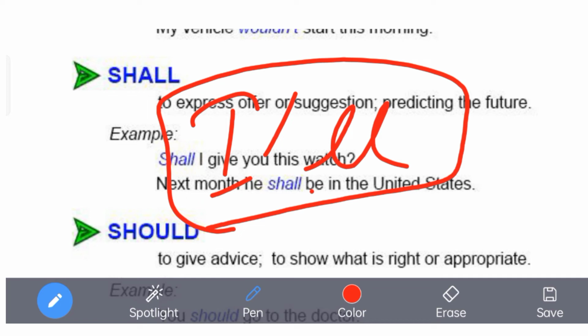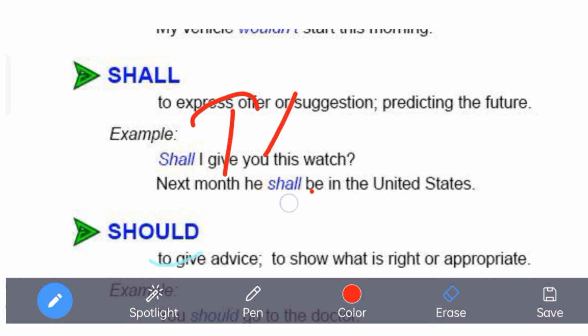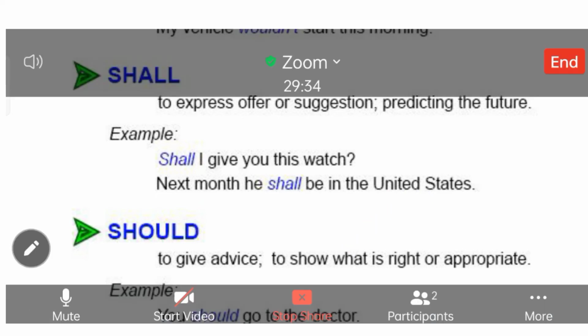It should be I'll be in the United States, or he'll be in the United States. In that case, the abbreviated way is possible to be used, but it makes the sentence informal. That is also the concern. If you are talking in a formal way, that's another thing, but here it means you are using that for the future prediction. For the future prediction, you can use shall. He shall be in the United States. Somehow it's contradictory to the given rules, but anyways, next is